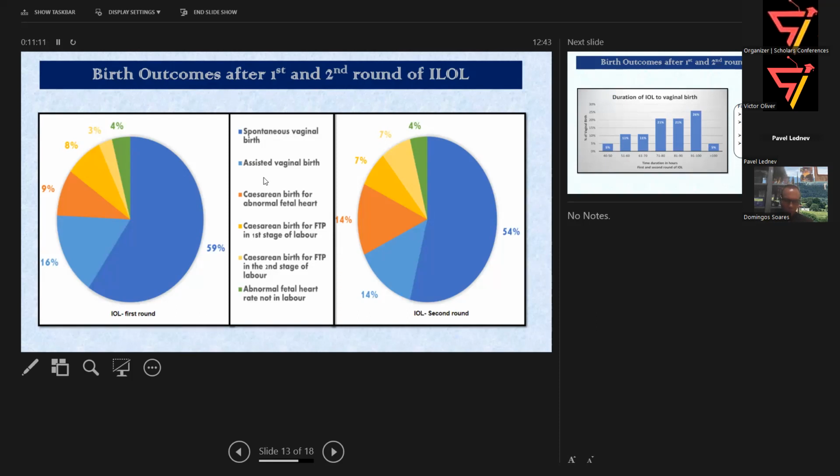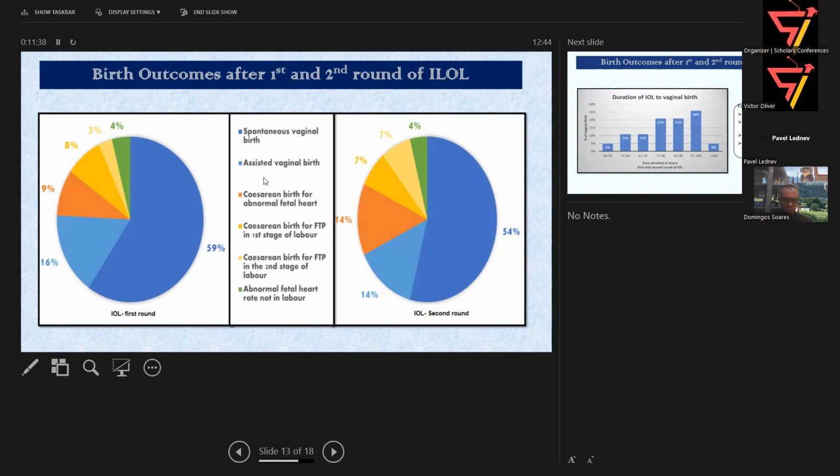Then assisted vaginal birth, where we use instruments, either a suction cup, which is vacuum, or forceps: 16% in the first round, 14% in the second round. Then cesarean birth for abnormal fetal heart rate and for failure to progress in the first stage of labor, which starts from the dilatation of the cervix, from 1, 2, 3, up to 10 centimeters. That is the first stage.